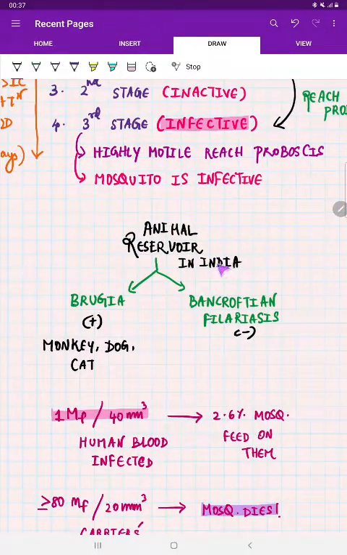Now coming to this: is there any animal reservoir in India for this sheathed microfilaria? Yes, for Brugia malayi, it is there. That is monkey, dog, and cat. But for Bancroftian filariasis, that is Wuchereria bancrofti, there is no animal reservoir seen in India.